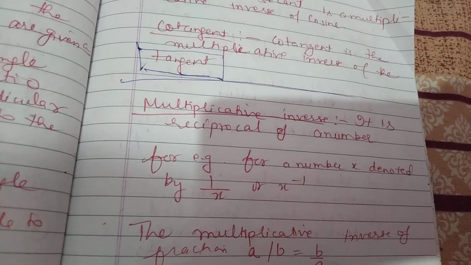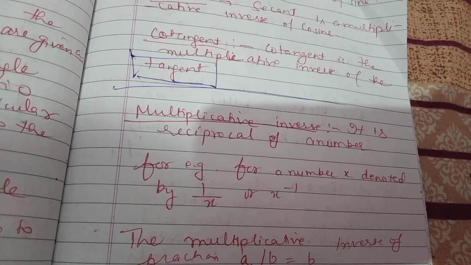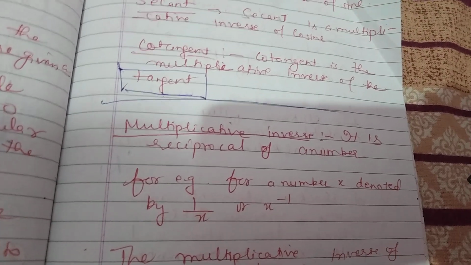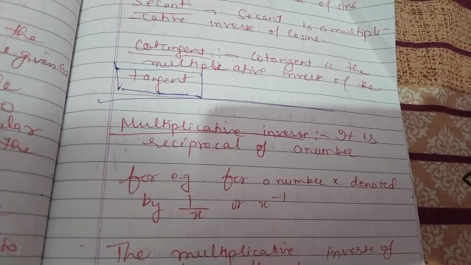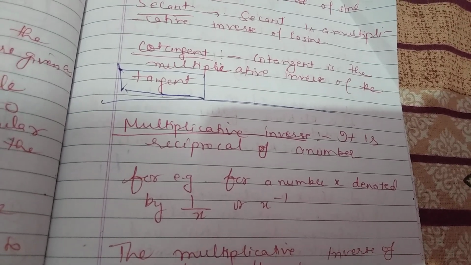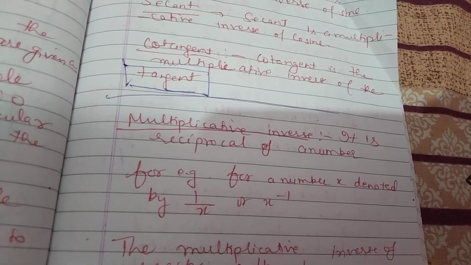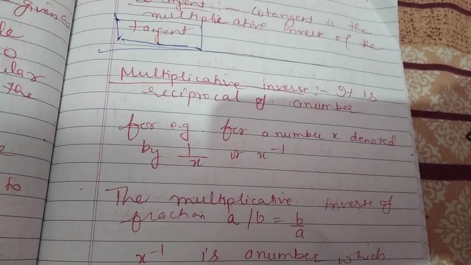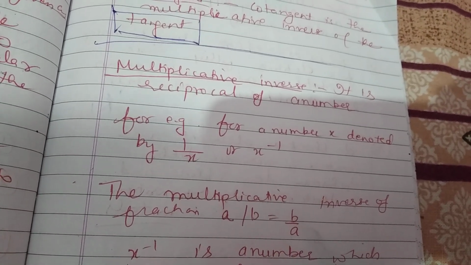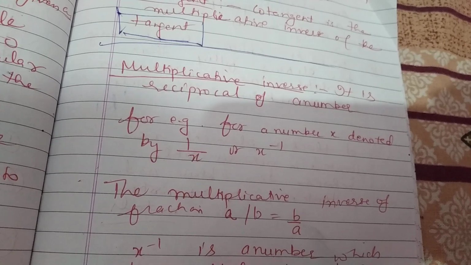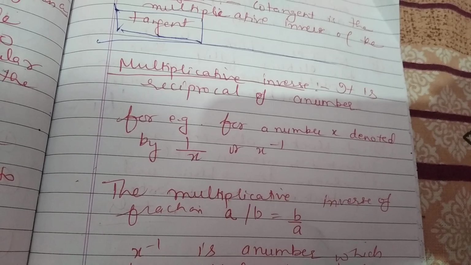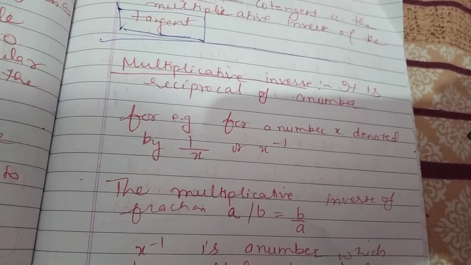What is multiplicative inverse? It is the reciprocal of a number. For example, for a number x, it is denoted by 1 upon x or x की power -1; x is converted into 1 upon x. The multiplicative inverse of a fraction a upon b is equal to b upon a. It means if we take the multiplicative inverse of m upon n, it is equal to n upon m.